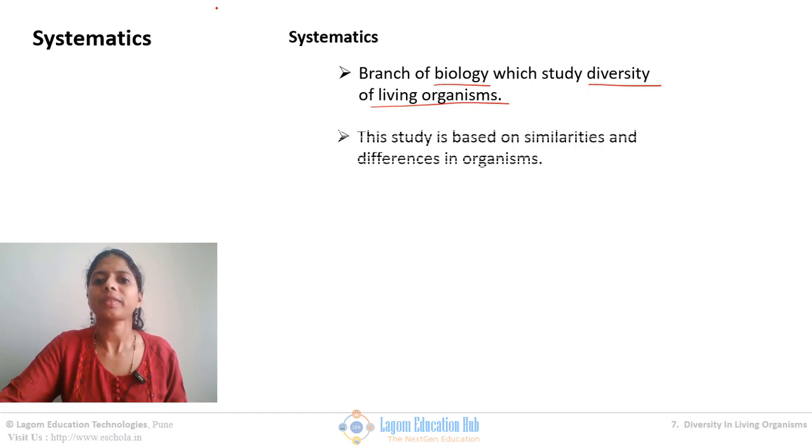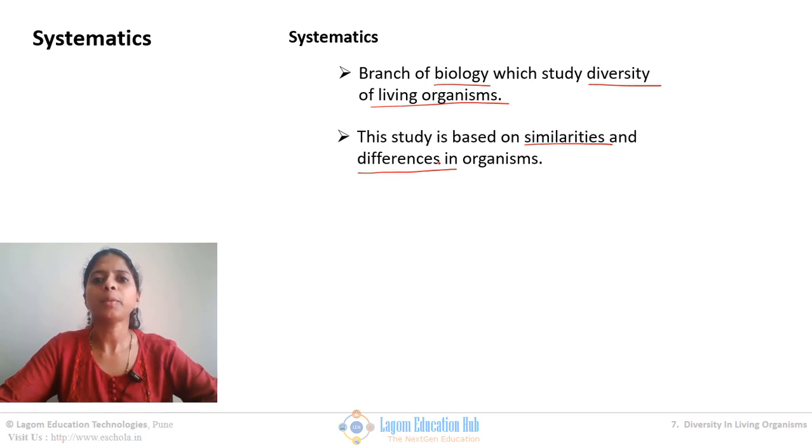They decided this branch will study similarities and differences in the organisms. Suppose they consider all plants: the green color of the leaves is a similarity. All plants have this one similarity. The differences are their size and their shape. So likewise there are some differences.